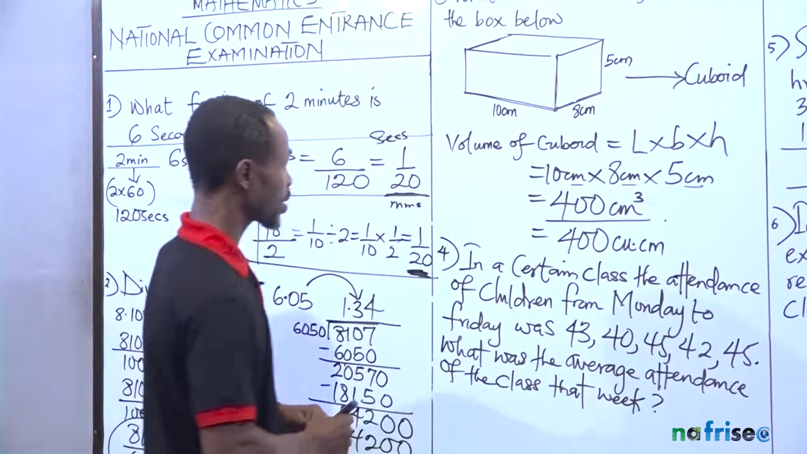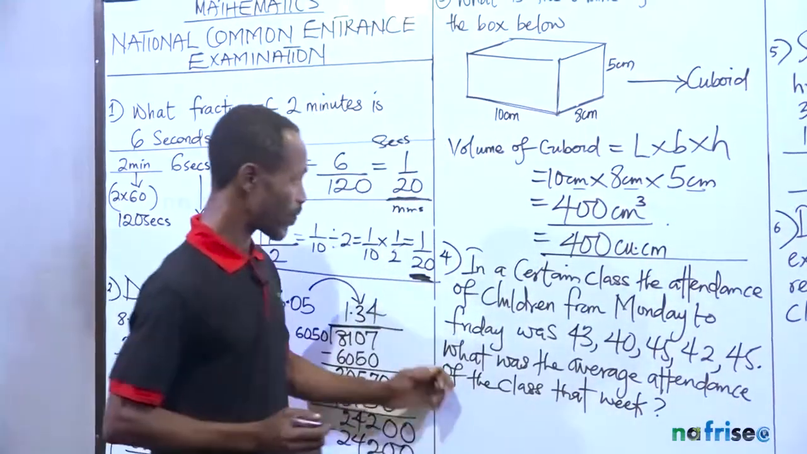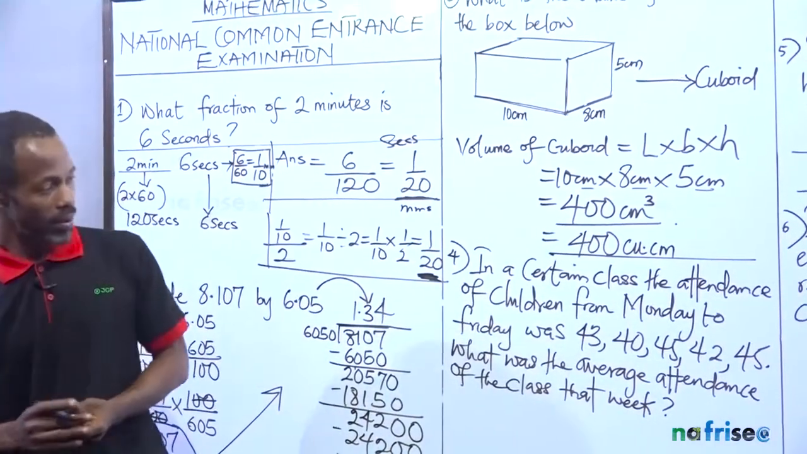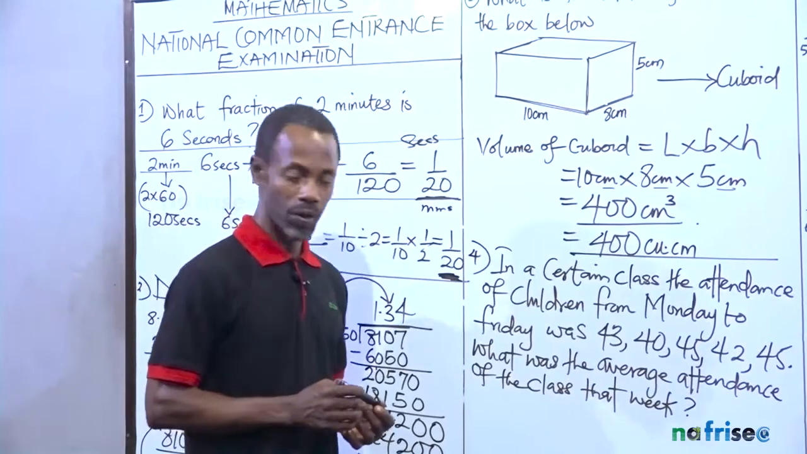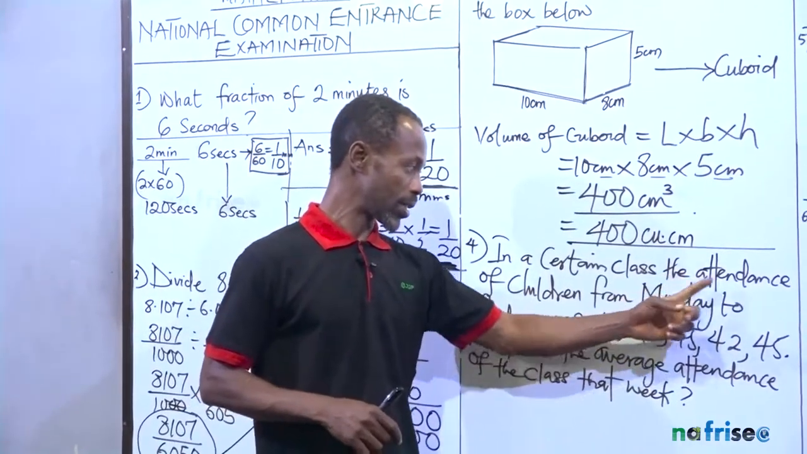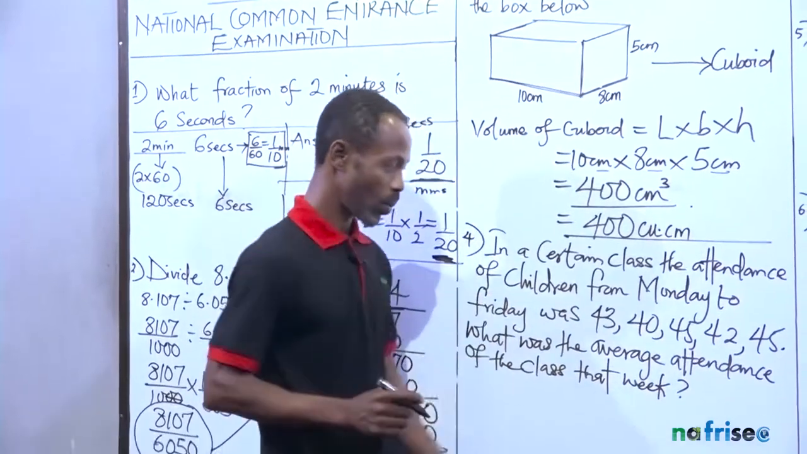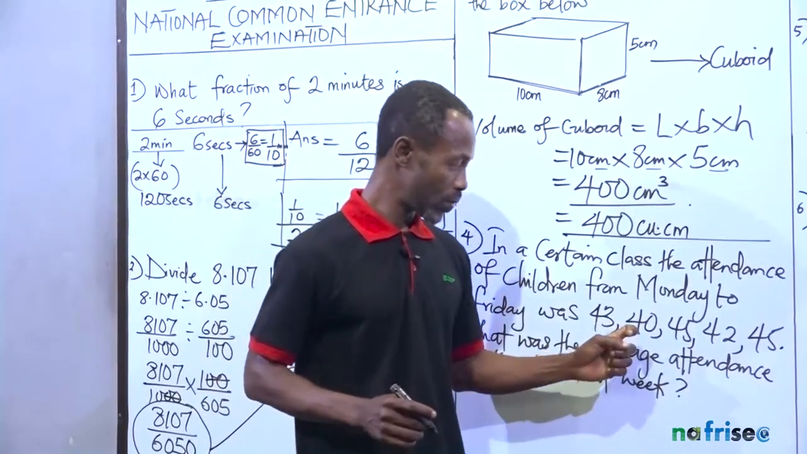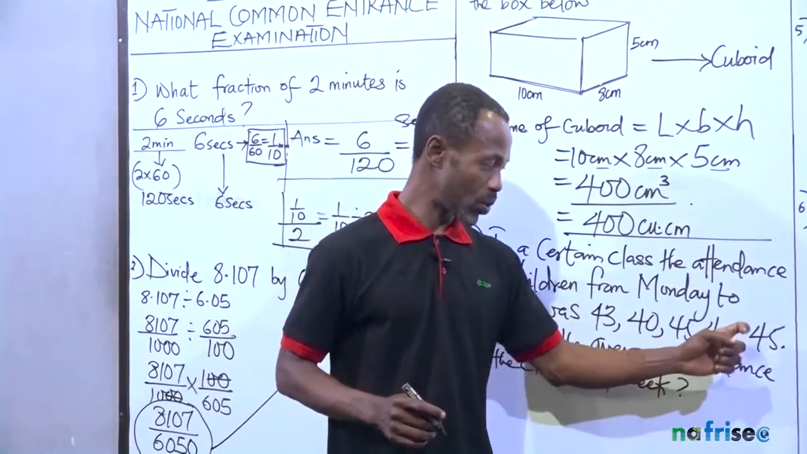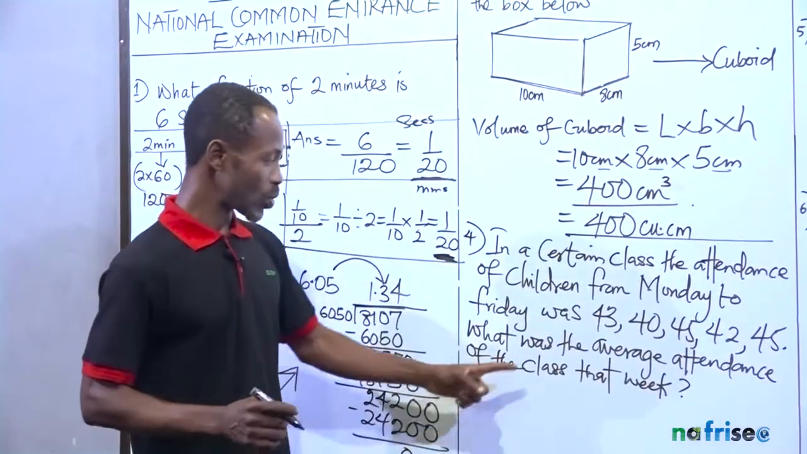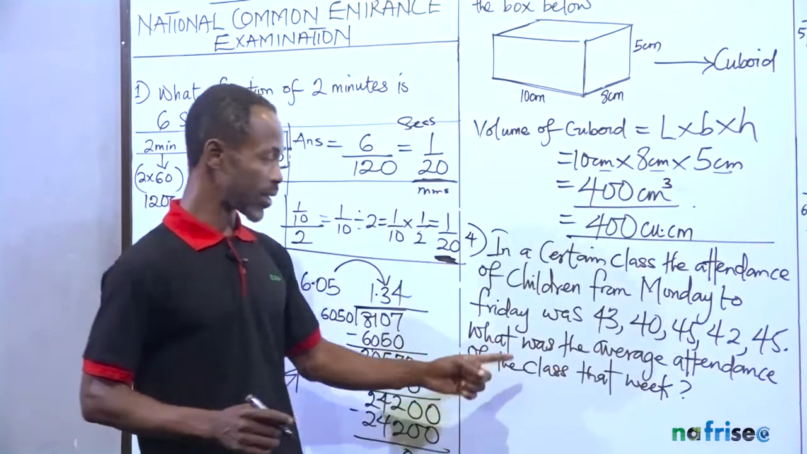Okay, so that's the answer for number 3. Now I have number 4, number 5, and number 6. Are you ready? Let me read the question for you. In a certain class, the attendance of children from Monday to Friday was 43, 40, 45, 42, and 45. What was the average attendance of the class that week?